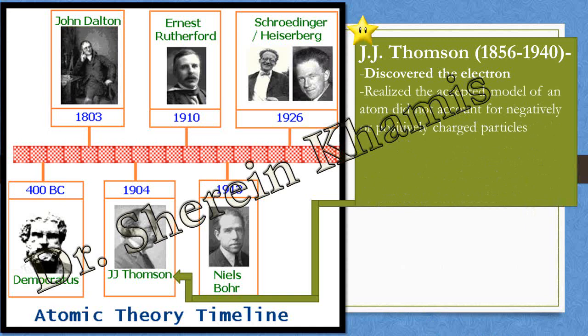Okay, how did he discover it? He realized the accepted model of an atom. He put a model that has negatively charged particles and positively charged particles, but it didn't account for the number of each one.